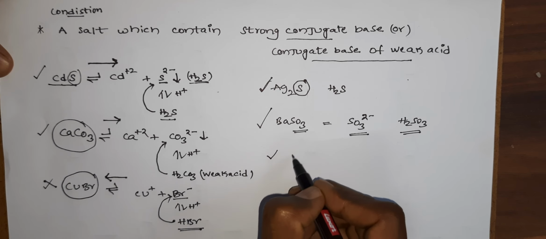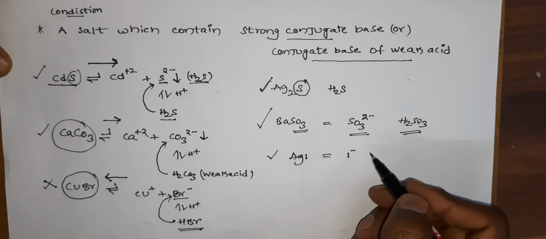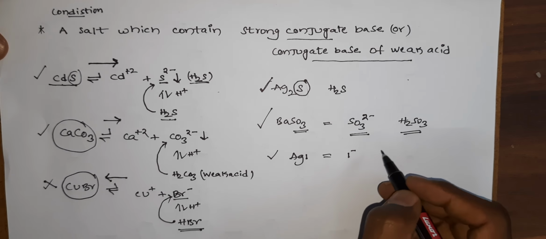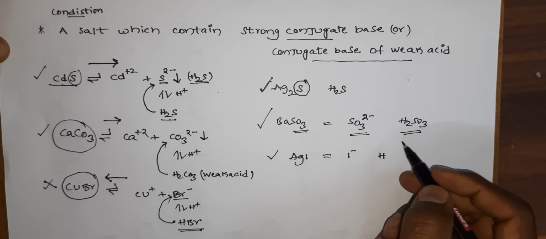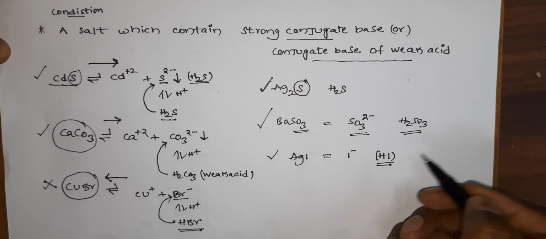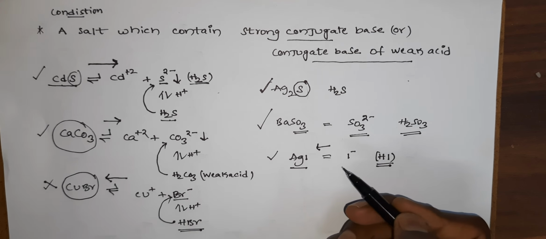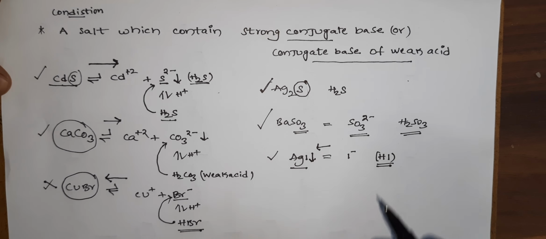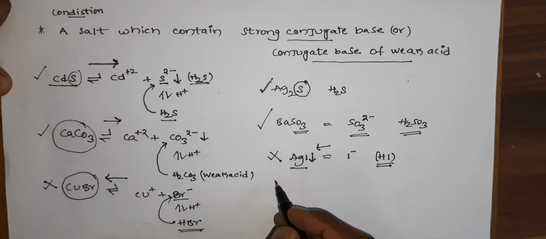Coming to the next one, AgI. Here I- is a weak base, and its conjugate acid is strong. HI is a strong acid, so the equilibrium shifts in the backward direction. The solubility of AgI is decreased, so it is less soluble in acidic solution.